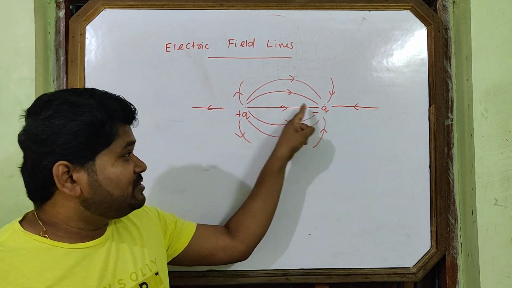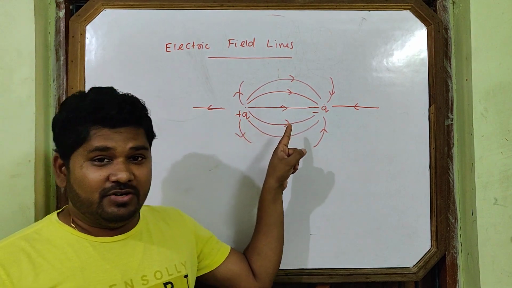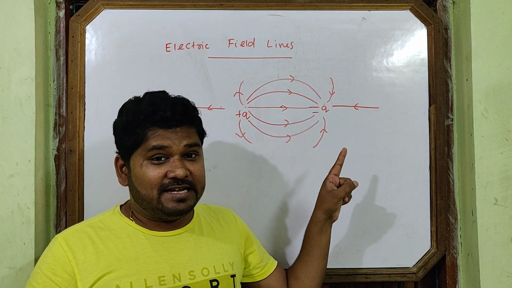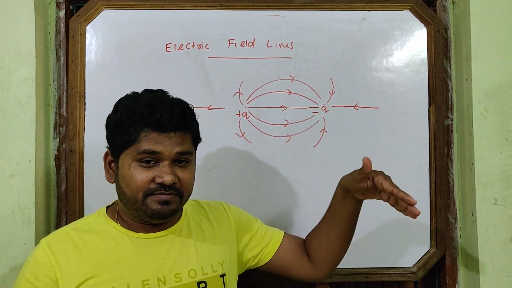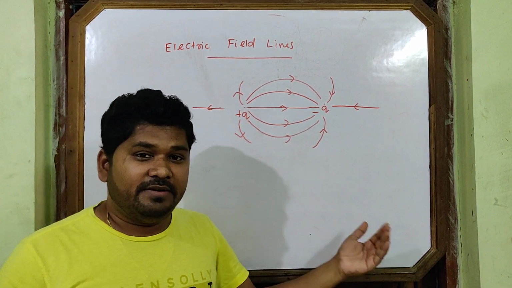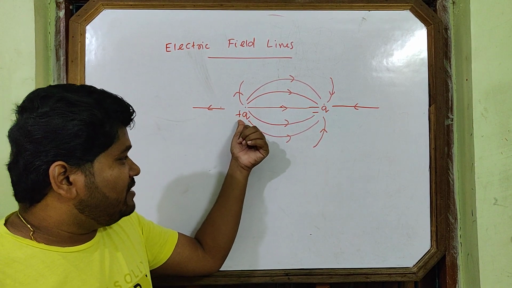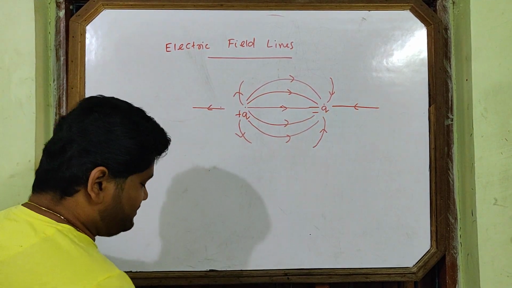Are they moving from minus q to plus q? No, that is not at all possible, because the test charge is plus. It always goes away from positive and towards negative. The lines of force are going away from positive towards negative.